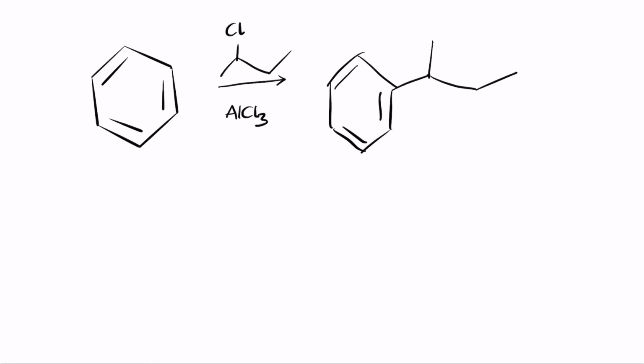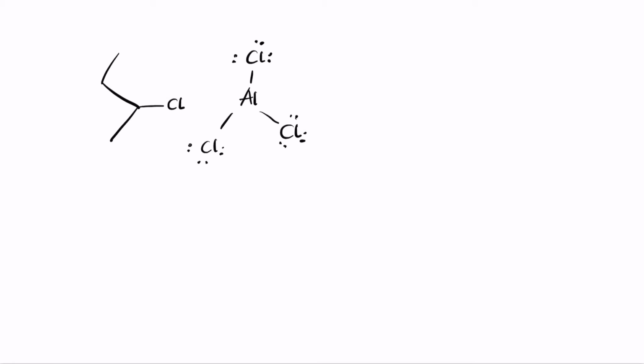So let's take a look at how the reaction works and how the carbocation actually forms. Let's start with the compound that we have taken right now, which is 2-chlorobutane. So when 2-chlorobutane reacts with AlCl3, remember that aluminum is an electron deficient molecule. Because it likes electrons, it bonds with the chlorine. So the chlorine tries to bond with aluminum, causing the reaction to form